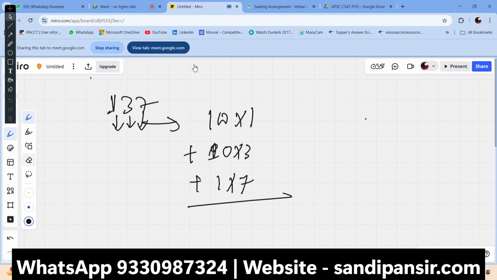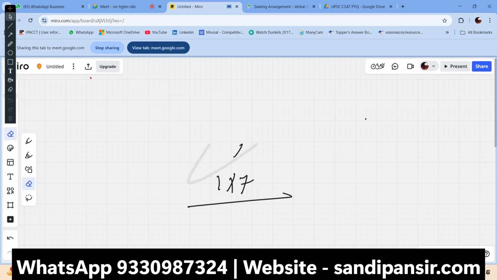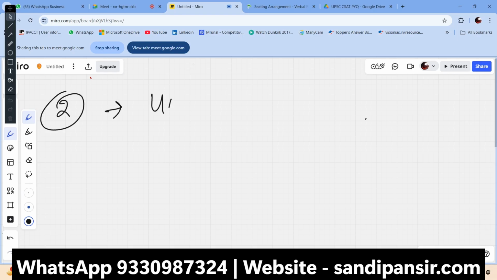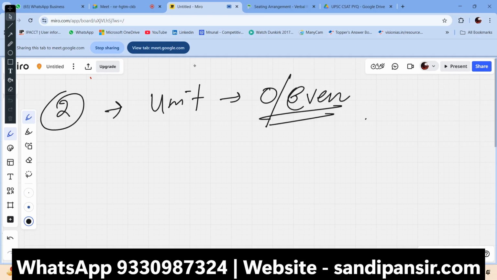So for the divisibility of 2, the unit digit should be 0 or any even number, such as 2, 4, 6, 8 or 0. It would definitely be divisible by 2.